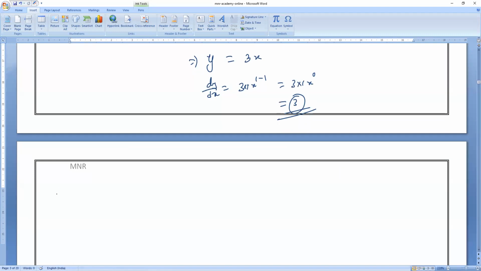Be careful. Next. y is equals to 5 by x. Can you tell me first now?